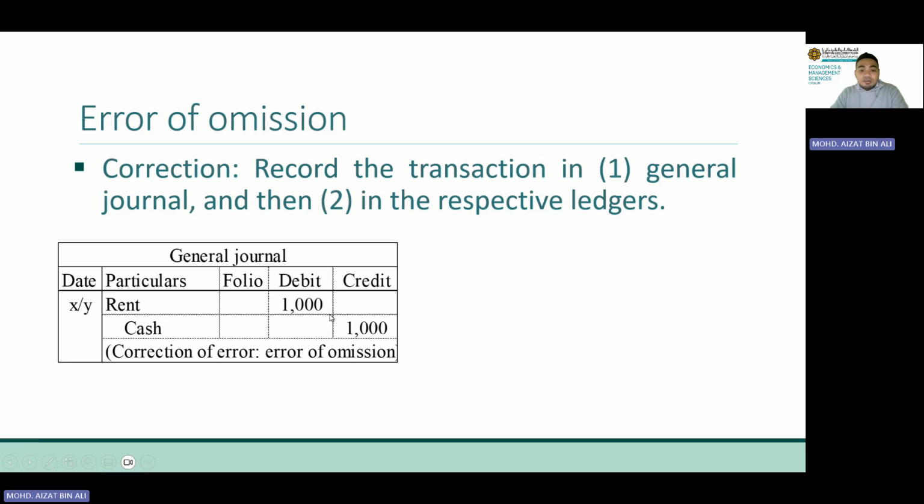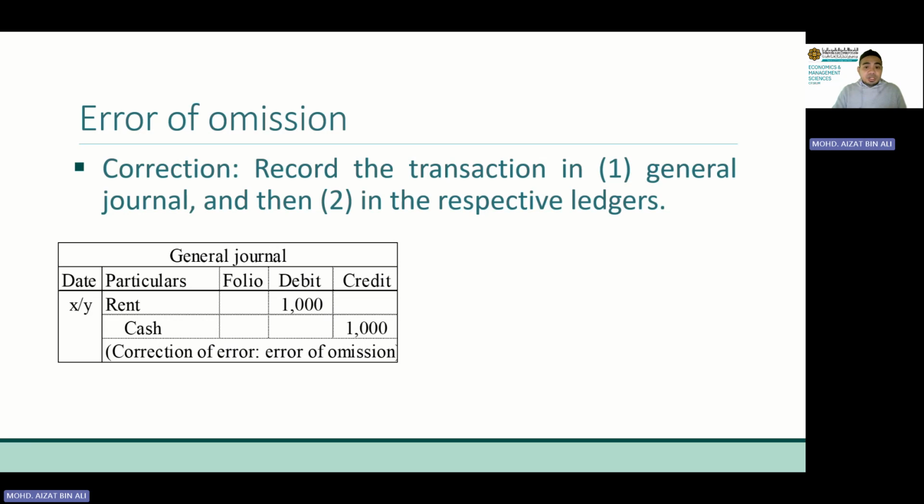Basically, the double entry is only to correct the mistake. The mistake here is that we do not record this transaction, rent 1,000, cash 1,000. So to correct that, we have to record this transaction. The narration would be correction of error, error of omission. You have to state the type of error, especially in exam, because we have allocated marks for the narration, for the name of the accounts, for the debit and credit amounts as well.